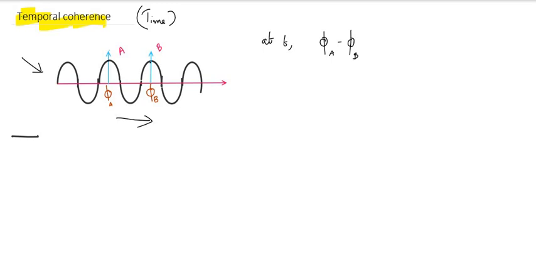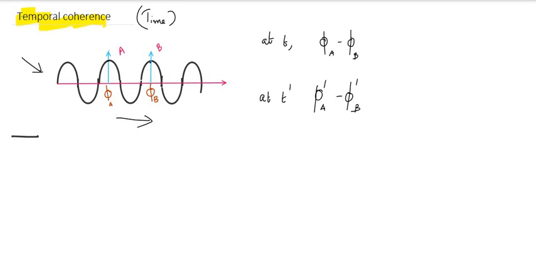The same wave, at a different time t dash, I check the phase at the same points and I get another value, phi dash a minus phi dash b. Once again, at a particular time t, in the same wave, I'm considering two points along the direction of propagation, and the phase is phi a minus phi b.